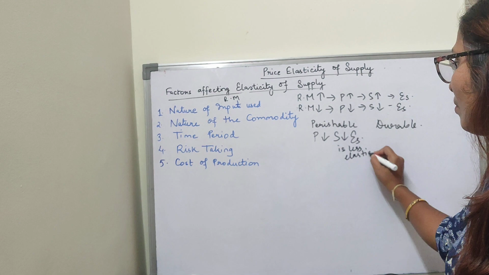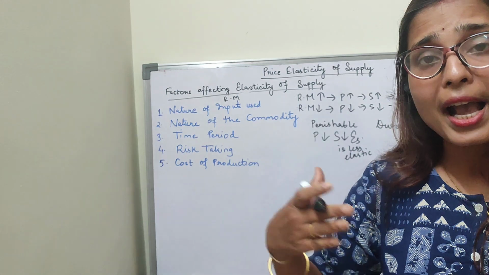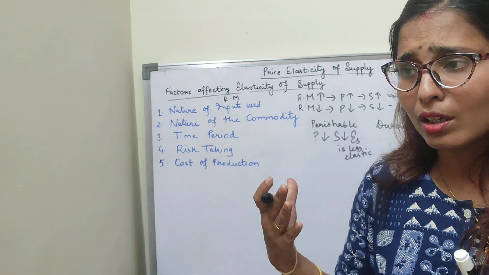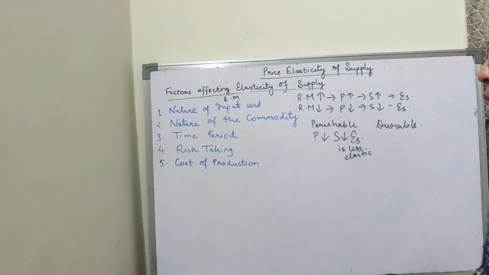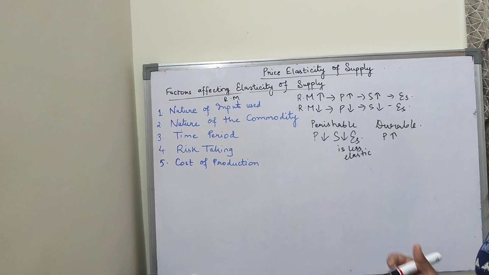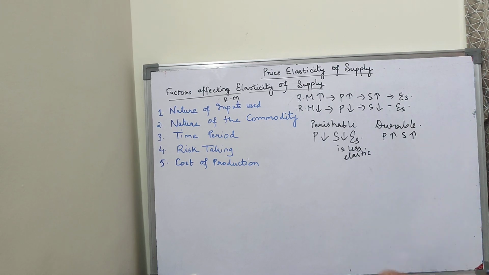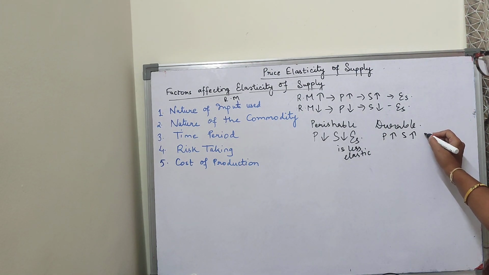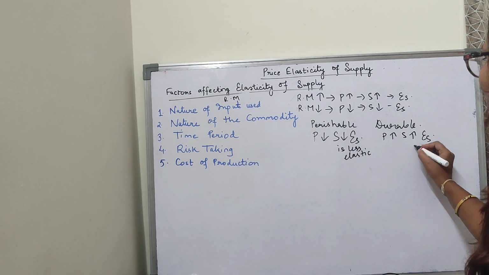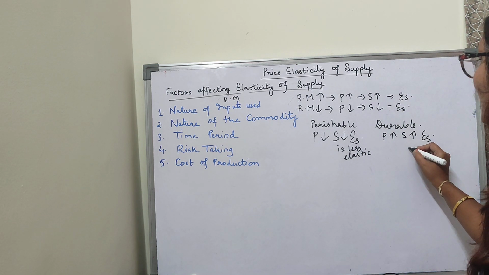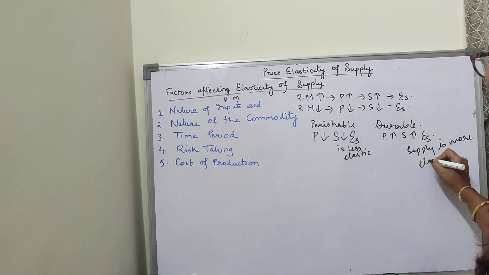Clear children? In durable goods, what happens? The goods stay a longer time. As the goods stay a longer time, because they do not get spoiled, they can be stored for a longer time. So producer thinks of producing more. As he increases the production for the durable goods, supply also increases, and after that we can say that supply is more elastic. That means elasticity of supply is more. So in case of durable goods, supply is more elastic. Clear children?